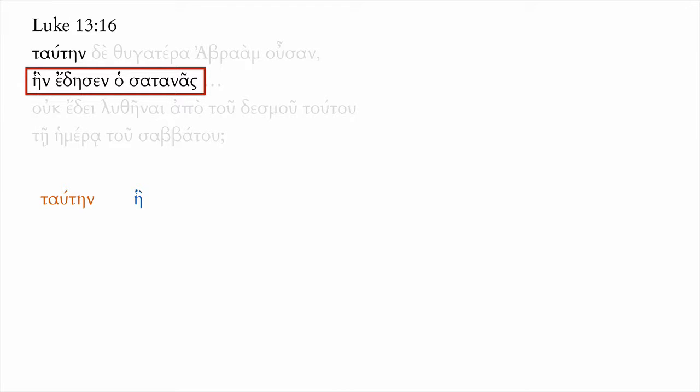In this clause, Satan is the subject of a finite verb, edēsen, to bind, and so hēn needs to be accusative because it's the object of the verb. This woman whom Satan has bound.